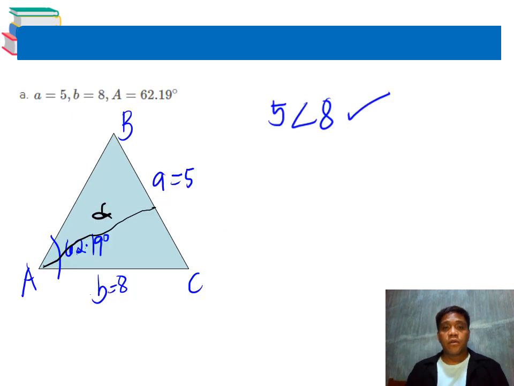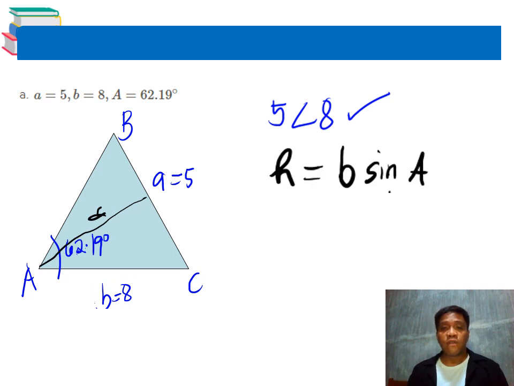As we plot the given two sides and a given angle, we have A equals 5, the side opposite angle B is b equals 8, the side opposite angle A is a equals 5, and the angle opposite side A is 62.19. It seems that 5 is less than 8, so take note that we are going to cater to option A, option 1.